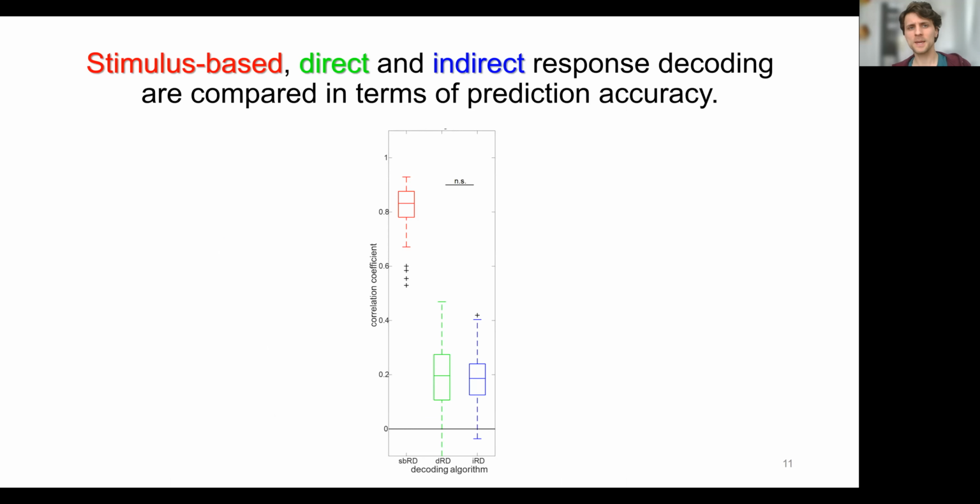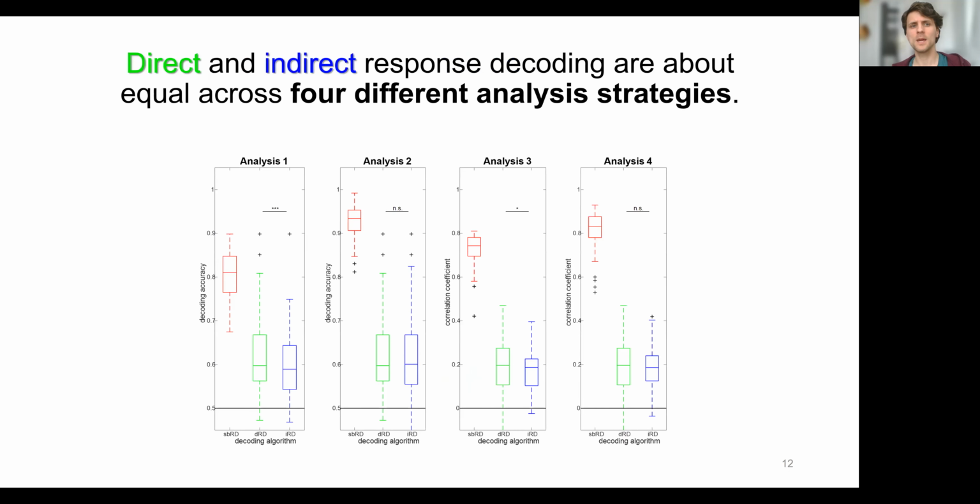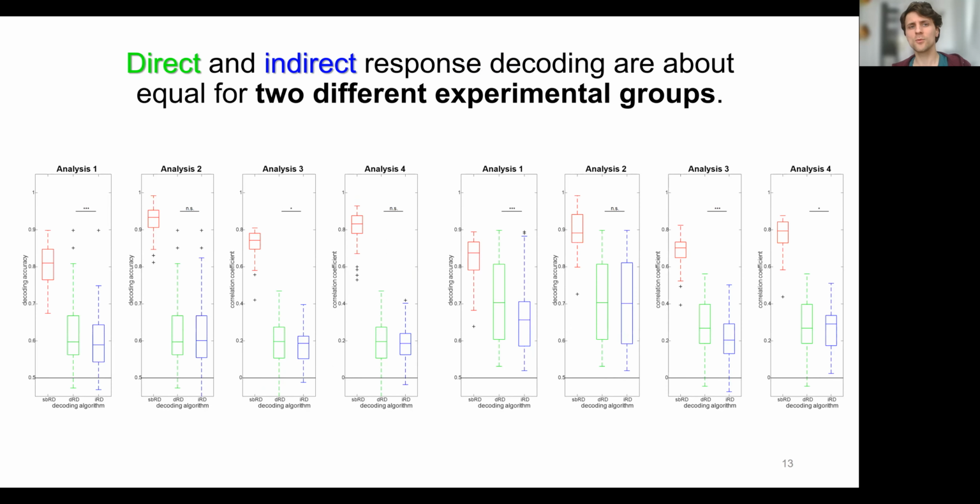We perform stimulus-based, direct, and indirect response decoding, and here visualize prediction accuracy via box plots over subjects. We find that direct and indirect response decoding are about equal, so most often not significantly different, across 4 different analysis strategies. And the same holds true for 2 different experimental groups, which were differing by the potential gains that they